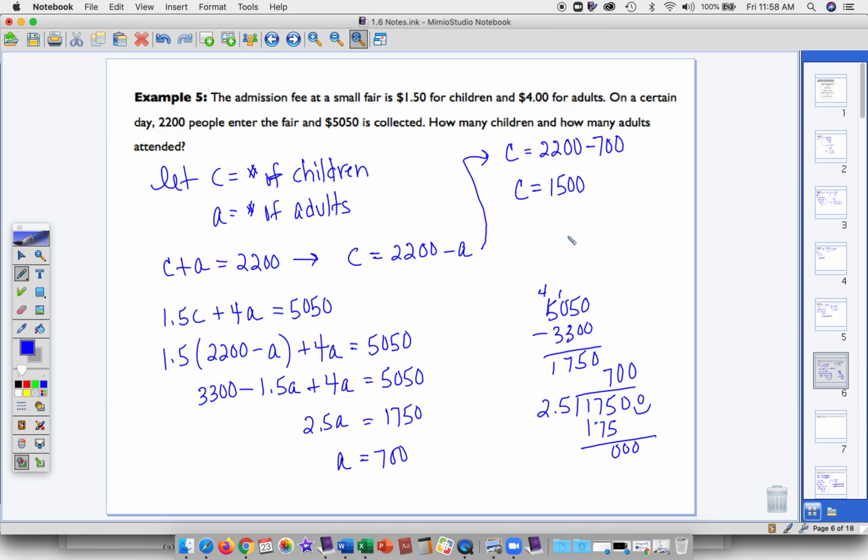Right, 22 minus 7. Okay, so to answer the question, how many children and how many adults? So that means that there are 1,500 children and 700 adults.